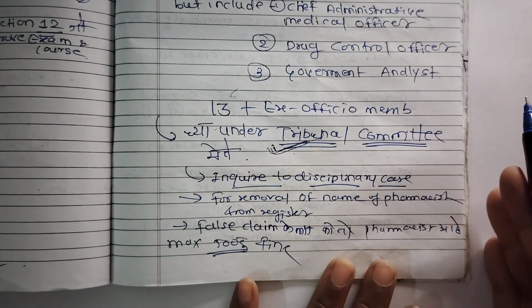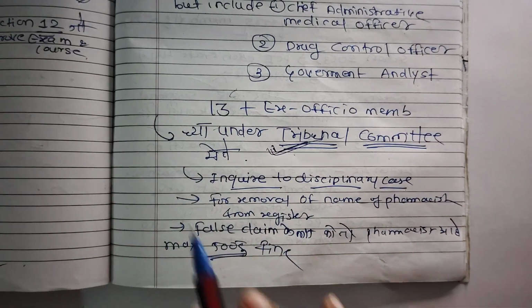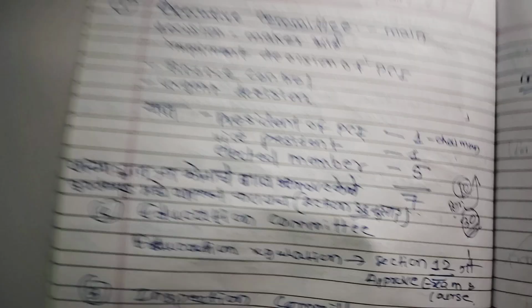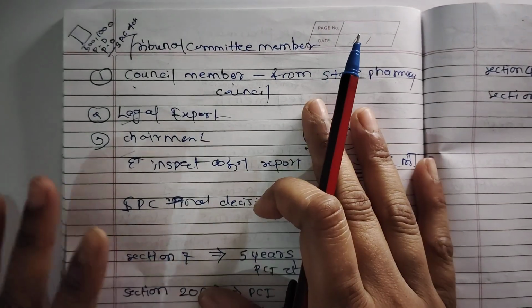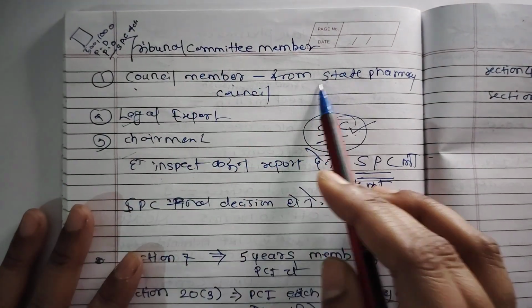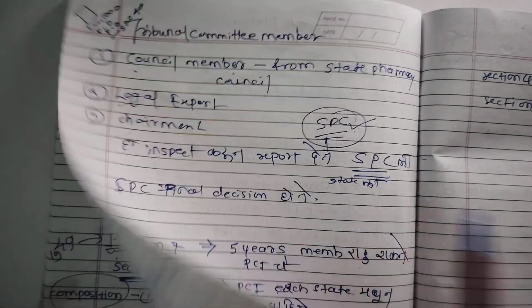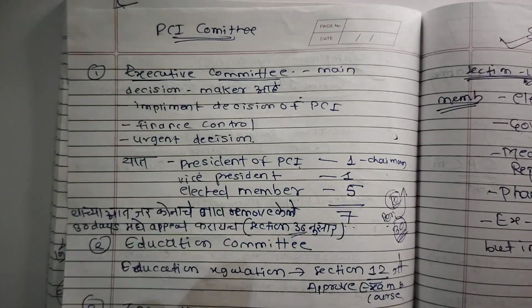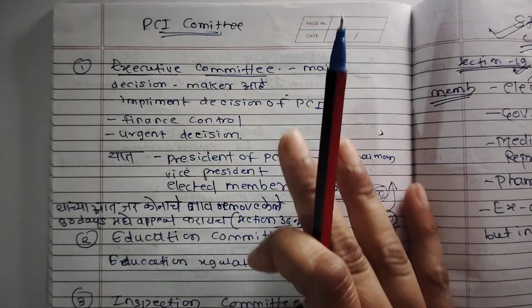What this tribunal committee does is inquire into disciplinary cases for the removal of the name of any pharmacist from the register. A tribunal committee has members like council members from the State Pharmacy Council, legal experts and a chairman. Okay, so this is a committee which contains a different number of members.